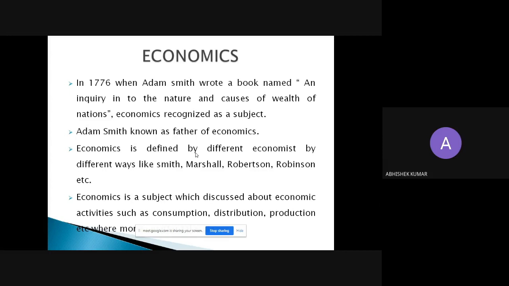Secondly, economics is defined in different ways by different economists like Adam Smith, Marshall, Robertson, Robinson, etc. All these economists defined economics in various different ways. But economics as a subject discusses economic activity such as consumption, distribution, production, investment, etc. All these things are contents of economics.